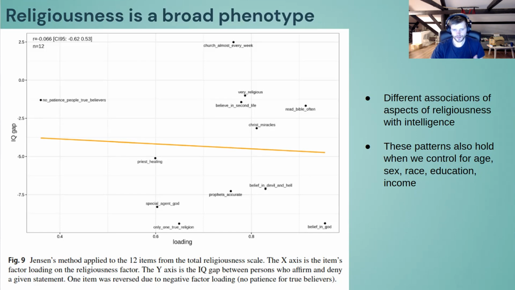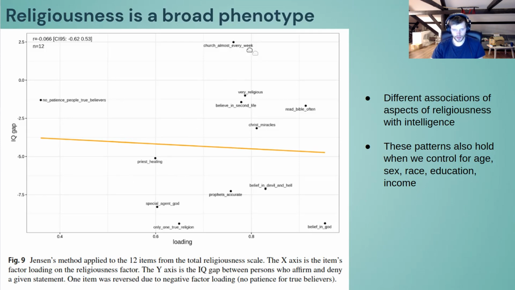And the interesting thing is that if we take the Jensen method and we reverse it, so instead of looking at G loadings for intelligence tests, we look at religiousness loadings for each of the 12 items, we get this pattern in that we have 12 items and the loading on the religiousness factor goes towards 1, and this is the IQ gap of people who said yes or no on a given item.